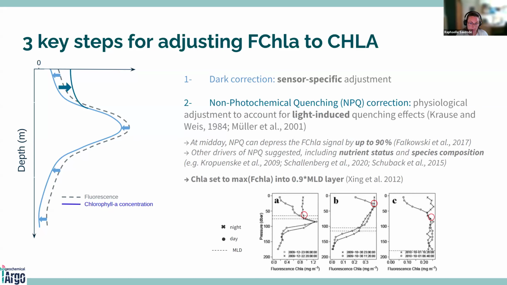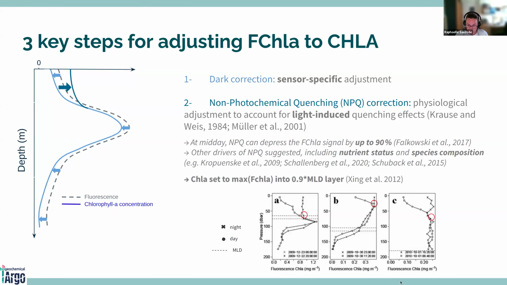The second step of correction that we have is the non-photochemical quenching correction, the NPQ correction. This is a physiological adjustment to account for light-induced quenching effects that appear near the surface. At midday, the NPQ can depress the fluorescent signal by up to 90%. So it can be a really high difference between fluorescence and chlorophyll concentration. And other drivers of NPQ have been suggested, such as the nutrient status and the species composition.